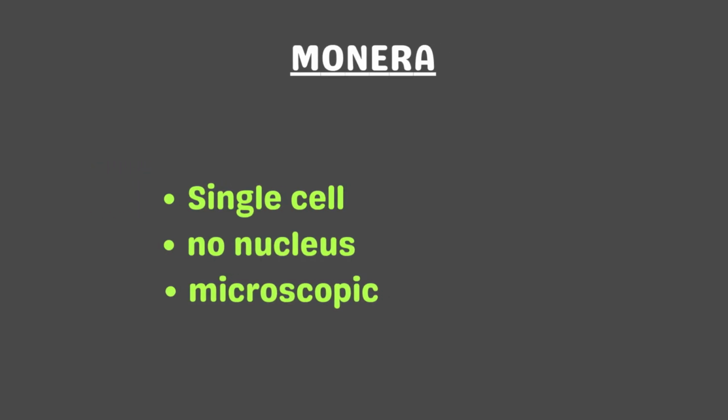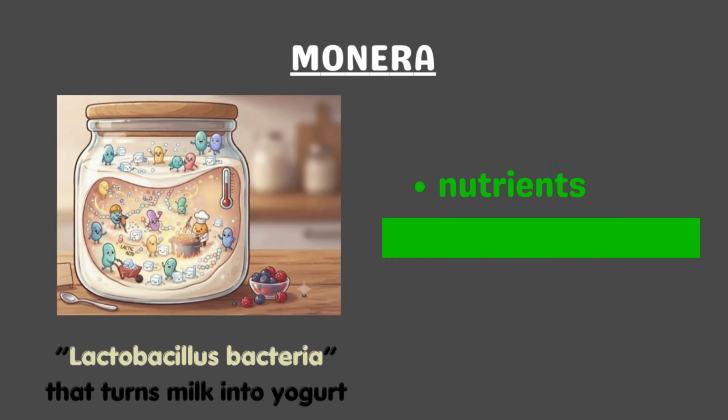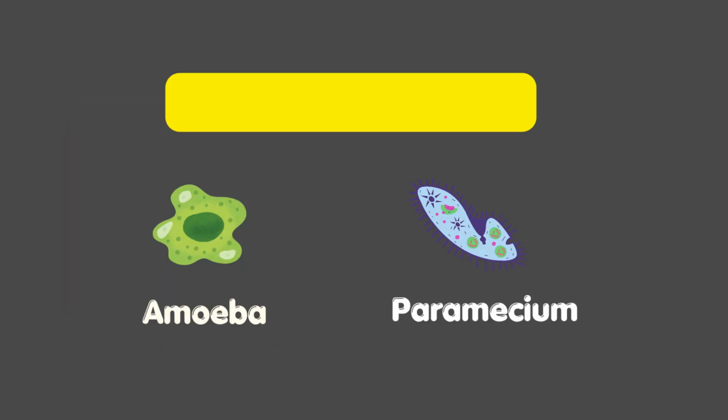The prokaryota superkingdom has only one kingdom inside it, Monera. These are single-celled organisms, so small you need a microscope to see them. They get their food either by absorbing nutrients directly or, in some cases, through photosynthesis. Bacteria fall here, including the lactobacillus bacteria that turns milk into yogurt. Yes, that jar in your fridge is basically a bacteria farm.